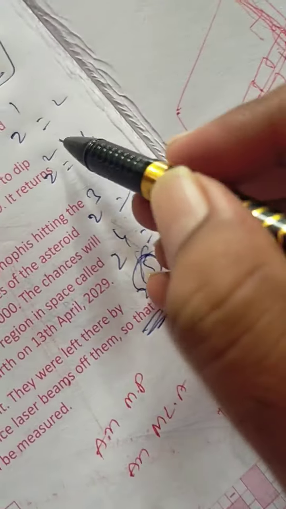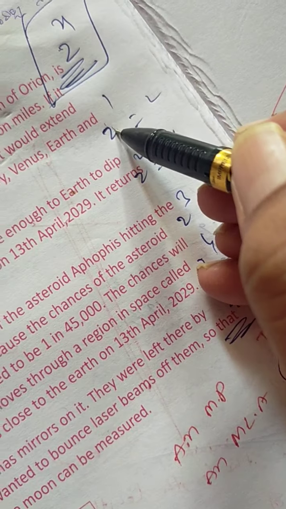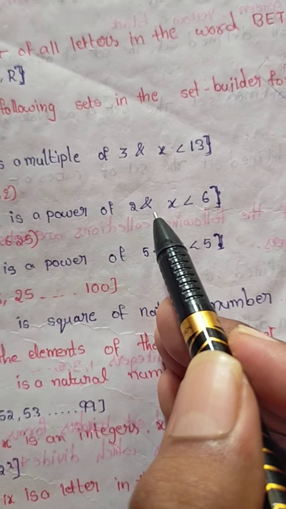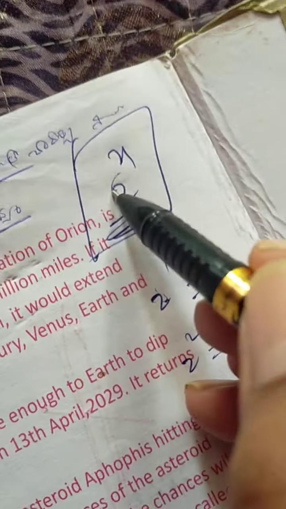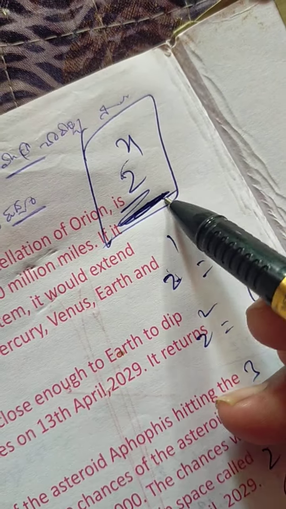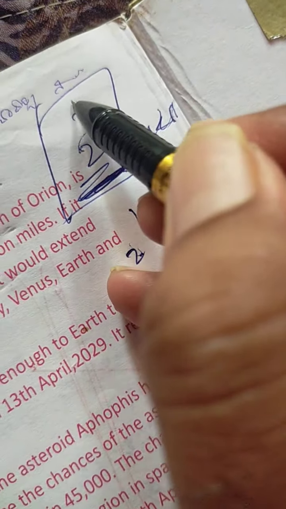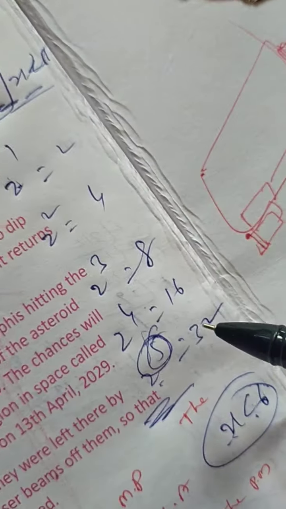X such that X is a power of 2 and X less than 6. This is the condition. Here X less than 6 means only up to 5.